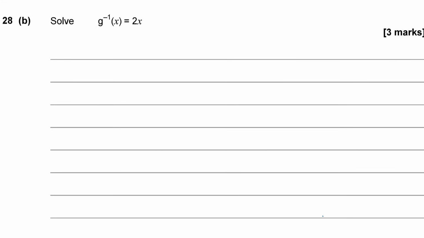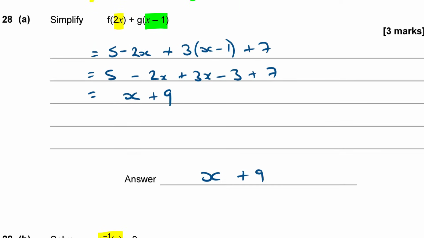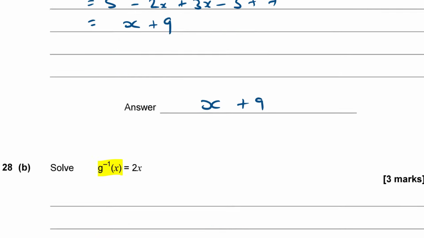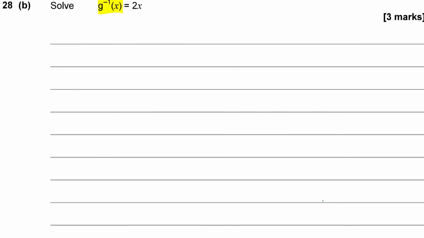Question 28b says solve g to the minus 1 of x is equal to 2x. Now g to the minus 1 of x is the inverse function. Okay, now we learned earlier that g of x was 3x plus 7. So if g of x is 3x plus 7, and we want to work out what g to the minus 1 of x is. Now let's take that equation 3x plus 7, or that function, and put it equal to y. I'm going to rearrange it for x and then reform the inverse function from that. So 3x plus 7 is equal to y.